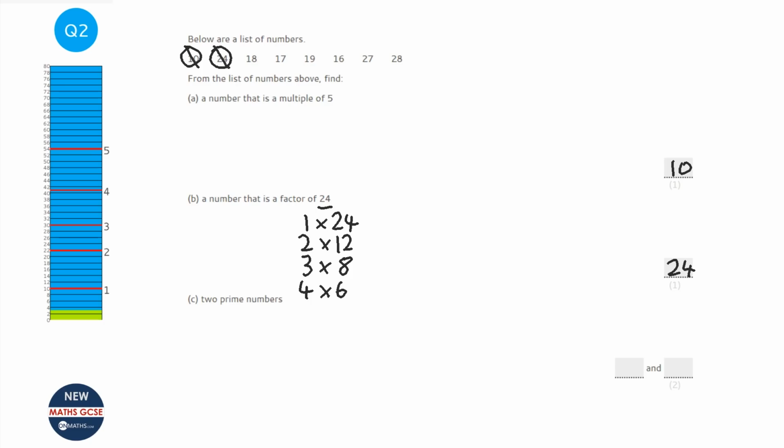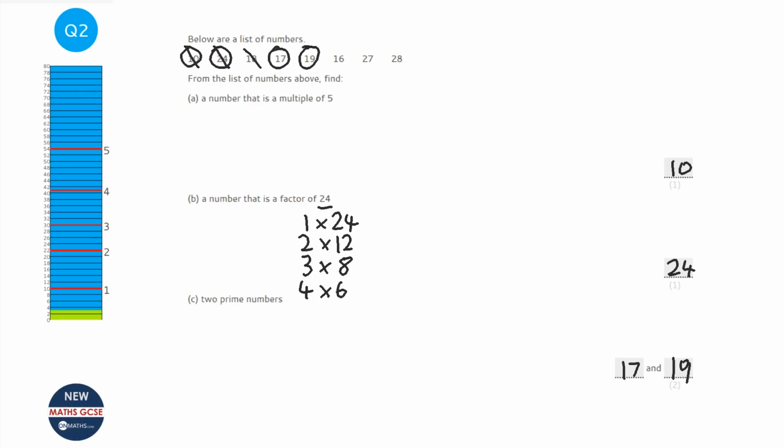18 is 3 times 6, so that's not going to be it. 17, I don't think of any times tables that 17 is in, so I'm going to say 17 is a prime number, which it is. And 19, well, I can't think of any times tables 19 is in, so I think that's a prime number. Let's go through the rest to make sure.